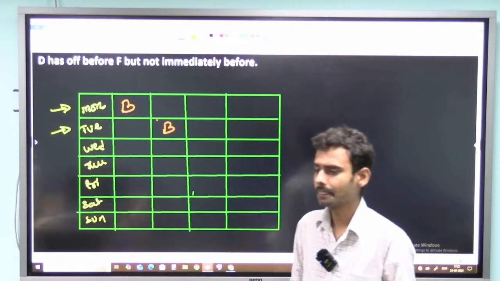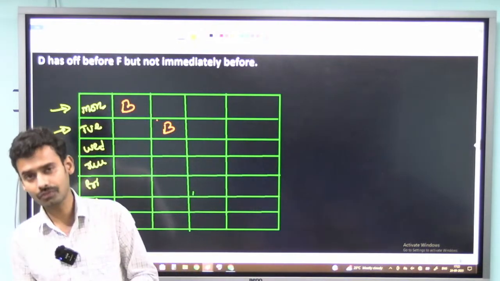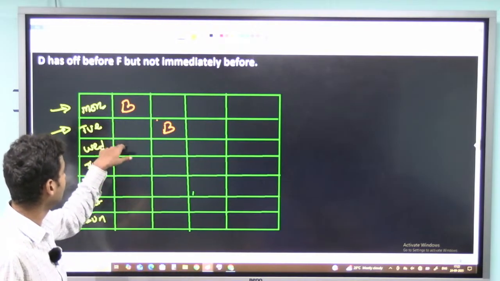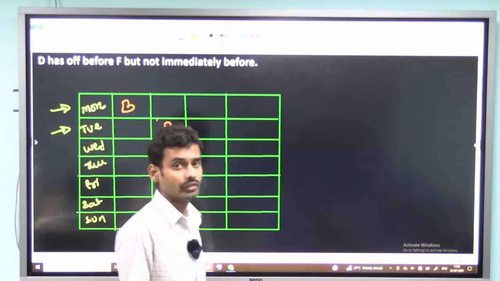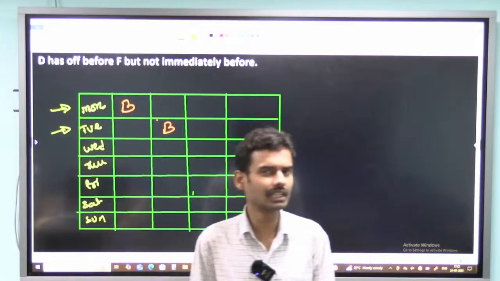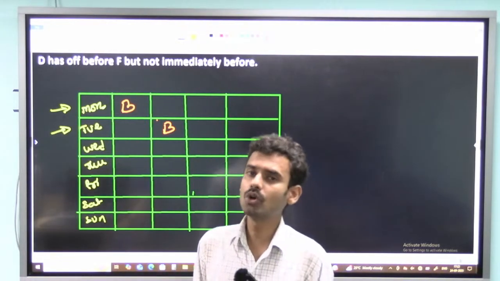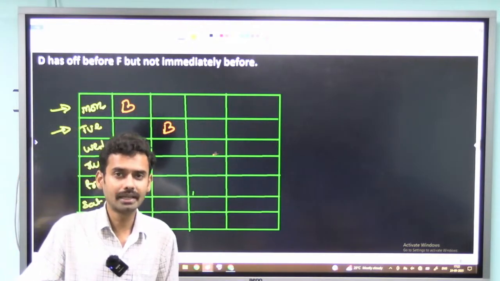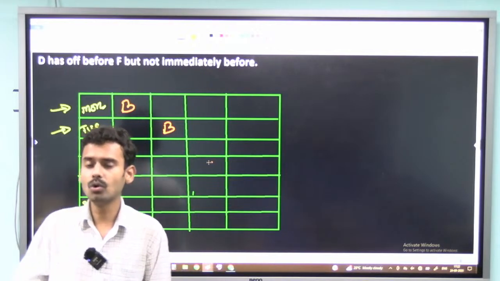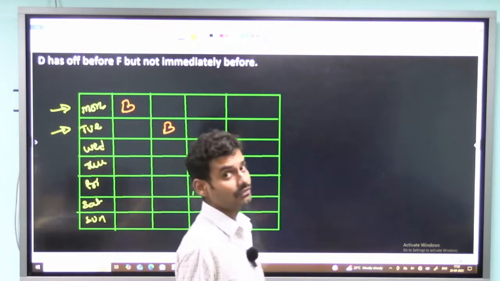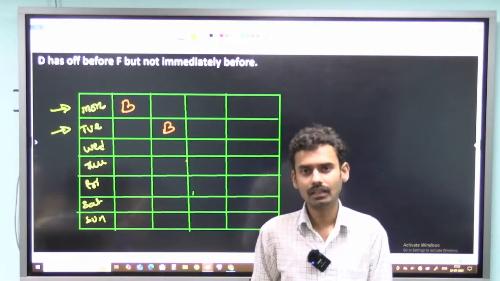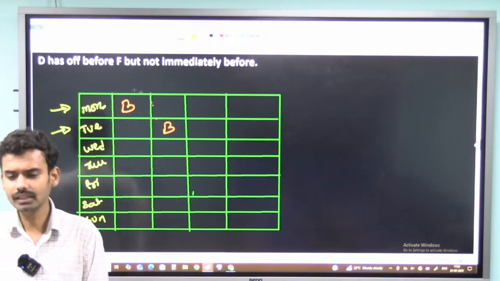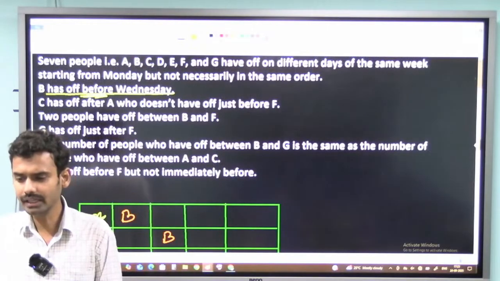But suppose the question says B is on or before Friday. On or before Friday means I can take it on Friday, Tuesday, Wednesday, Thursday, or Monday. There will be 5 possibilities. So we should not make more than 4 possibilities. In general, it is not preferred because making more possibilities leads to a maximum number of cases, which leads to more time consumption. If at all it is leading to more than 4 cases, then we will treat it as an indirect hint and write it aside. Later we will be using that. Then B is fixed here. As of now I am having only 2 cases.